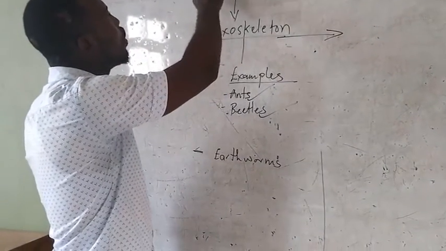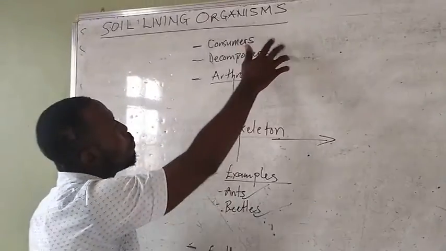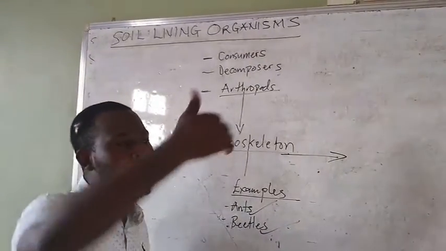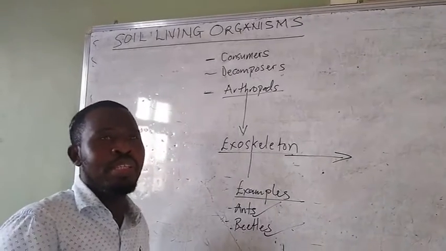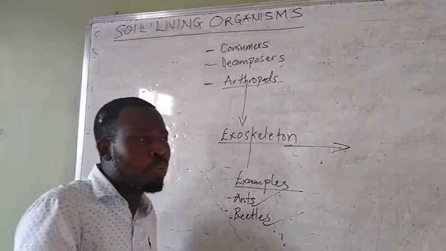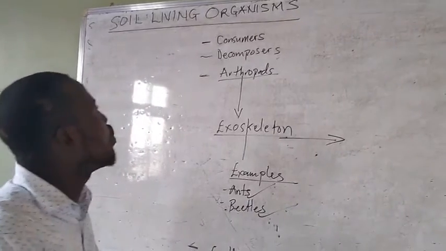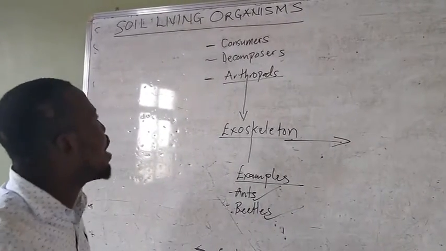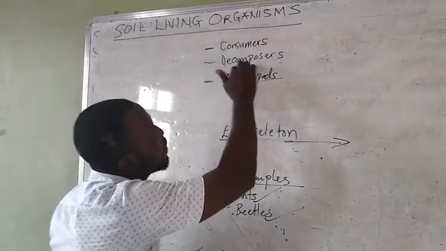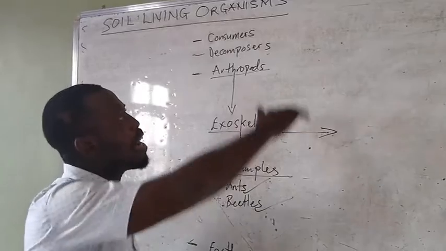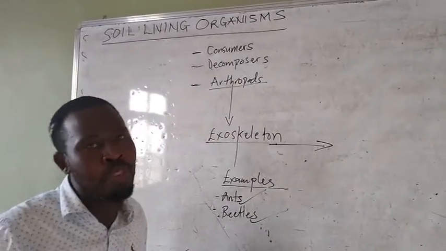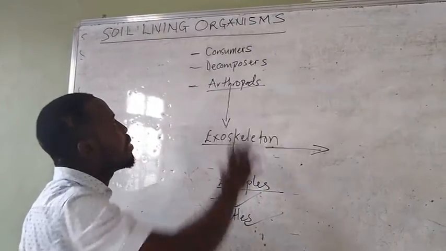Now moving on, we have decomposers. Decomposers are organisms that help to break down dead things. So they are breaking it down, making it decompose, making it mix up. They are breaking every component down. We have termites playing a very major role. We have bacteria, and we have fungi also playing a major role in this section.